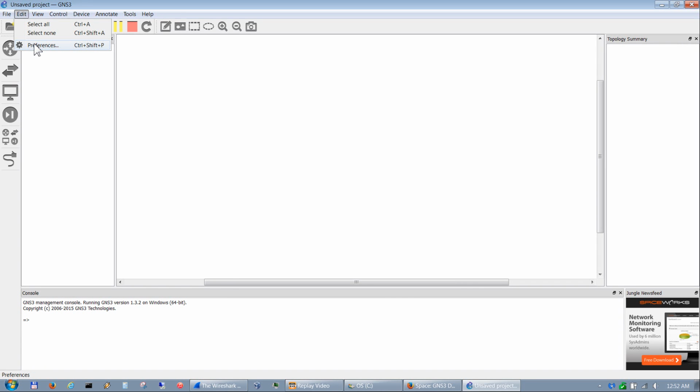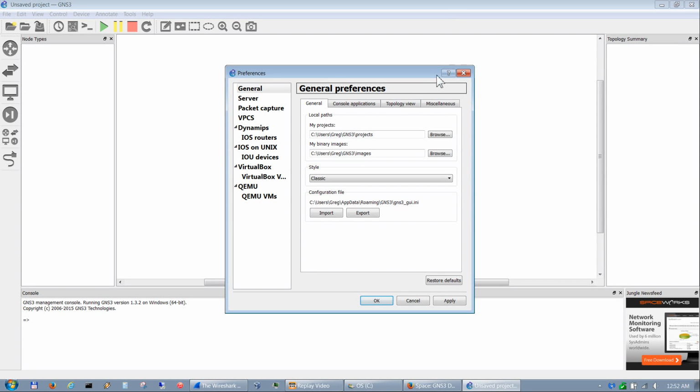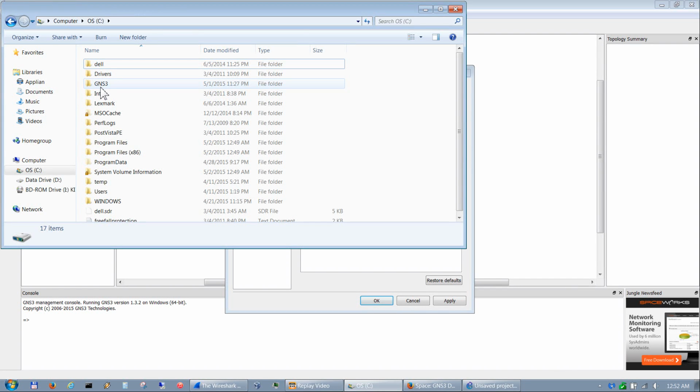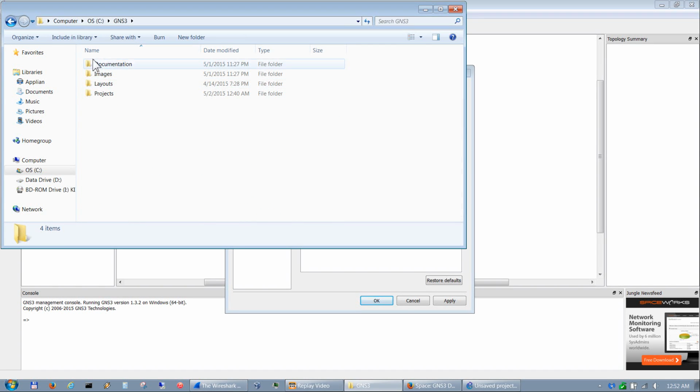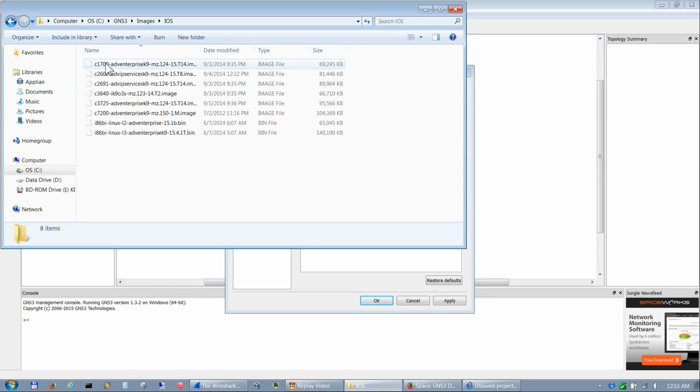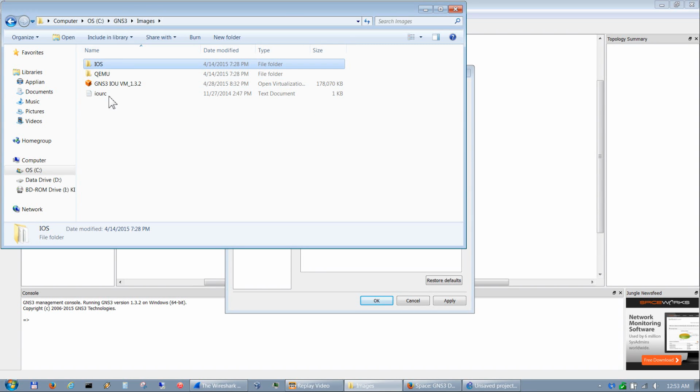So you go to Edit, Preferences, and let's change the paths. One thing I will show you is I created this folder out on the C drive, and I call it GNS3. And in here I have all my documentation, my images for the iOS and IOU and ASA. The iOS and IOU images are in here, which you'll see it gets pointed to as we go along.